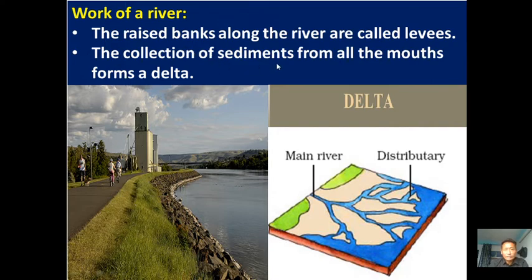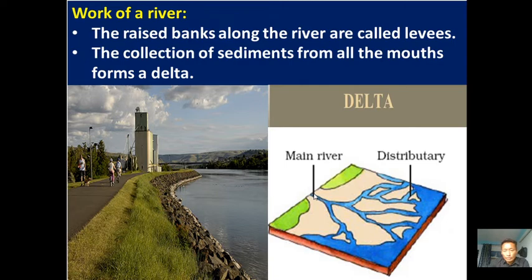The collection of sediment from all the mouths forms a delta. If you look at the second image, this is the main river. Finally, rivers of the world discharge their water into the oceans, seas and lakes. The point where river water meets ocean water is called the mouth of the river. Mouth of the river means when river water first touches the ocean water, this point or place is called the mouth of the river.